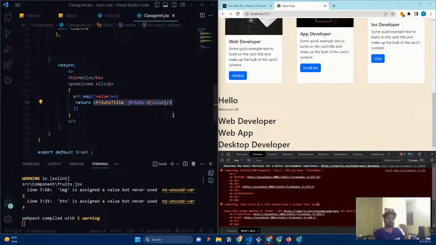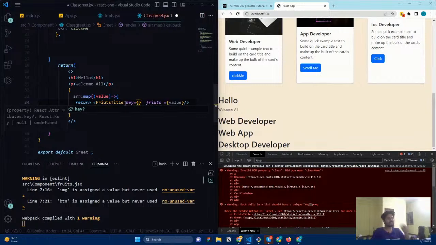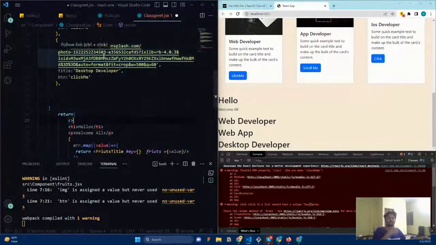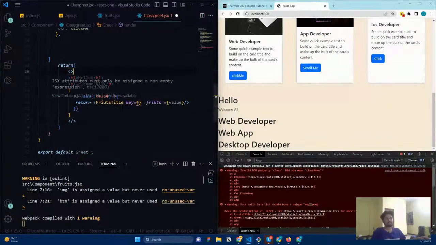Okay. So how can I do this? How can I make React understand? For that, we pass a unique keyword called keys. Whenever you are passing a component while rendering, you need to pass keys, and in the keys you need to pass a unique identification. Basically, the unique identification in the data is going to be the ID. But here we don't have any ID.